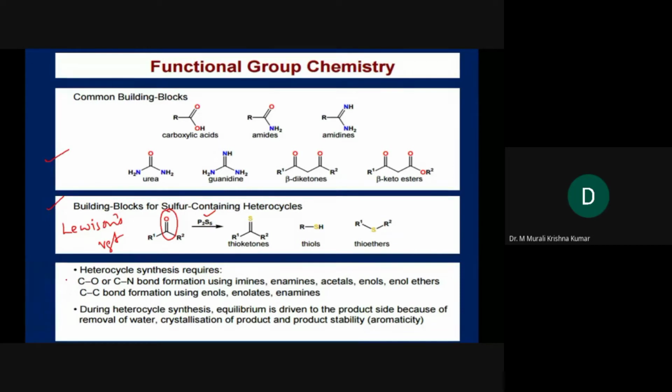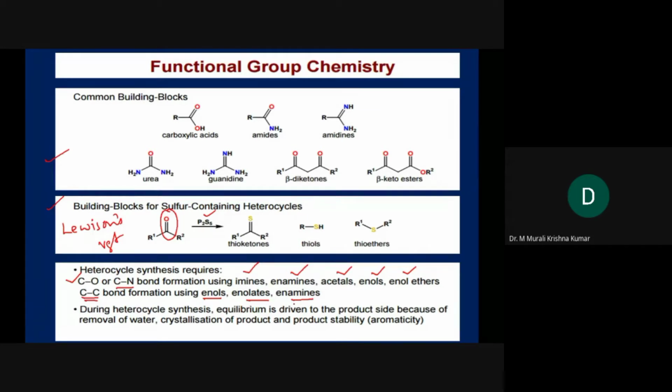We need to build C-O bond formation, C-N bond formation, or C-S bond formation through amines, enamines, acetals, enols, enol ethers. And C-C bond formation usually goes via enols, enolates, and enamines.